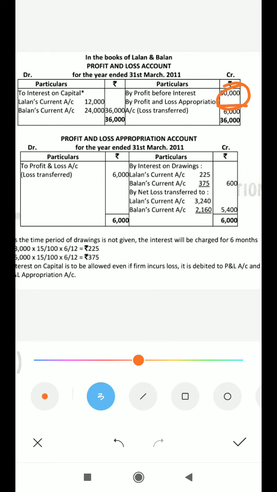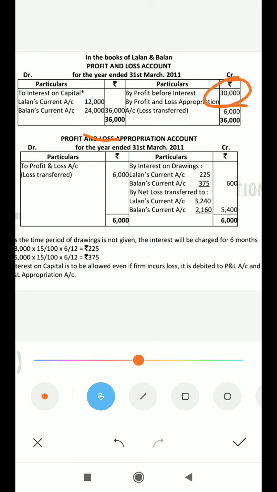In the question there is a profit before all the above adjustments given. It means to say the profit for the given year is rupees 30,000. Okay, and after charging interest on capital, means if there is a loss, then what we will do.